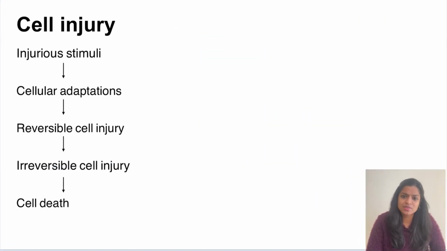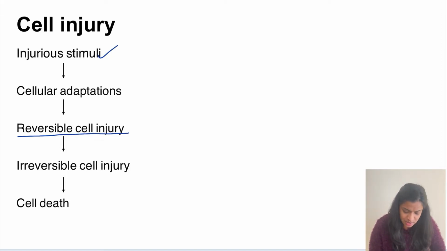In previous videos we saw about cellular adaptations. Whenever there was an injurious stimulus, the cell will try to adapt to its new environment by adopting certain changes, that is called cellular adaptations. But when this injury is persistent, then it will result in something called a reversible cell injury. That is, the cell will get injured, but initially this injury can be reversed whenever this stimulus has been removed.